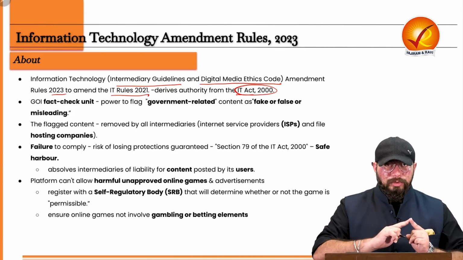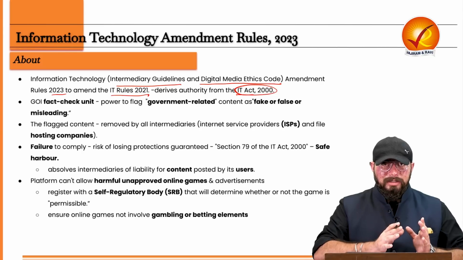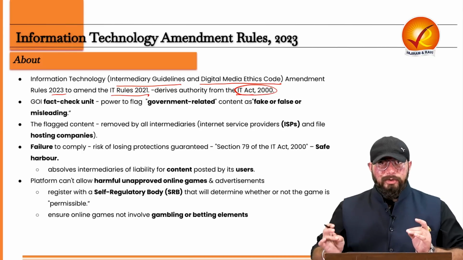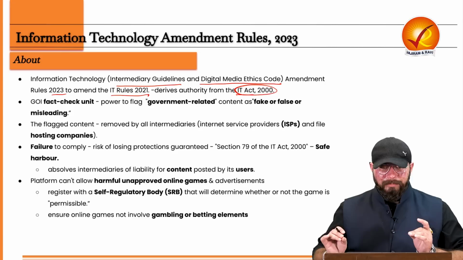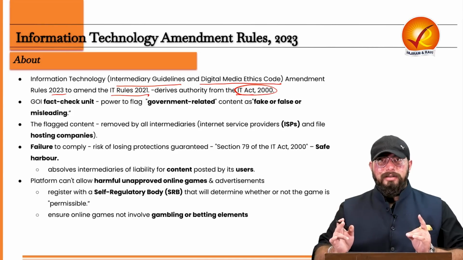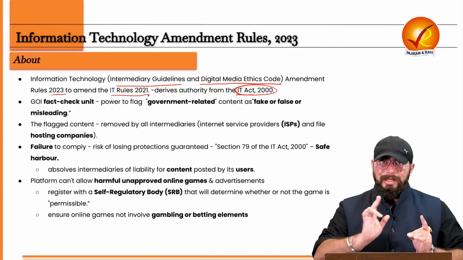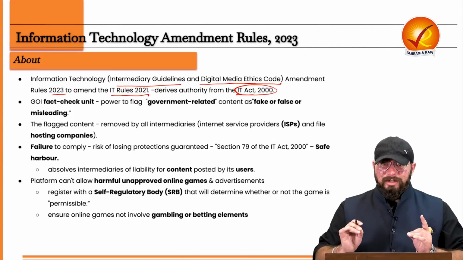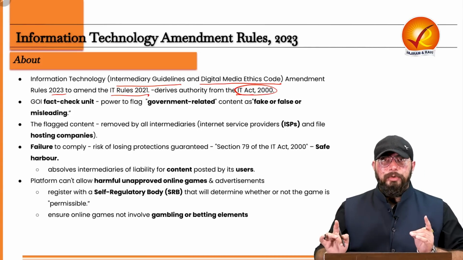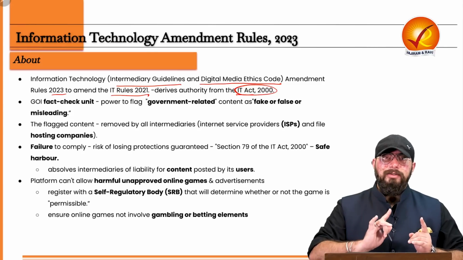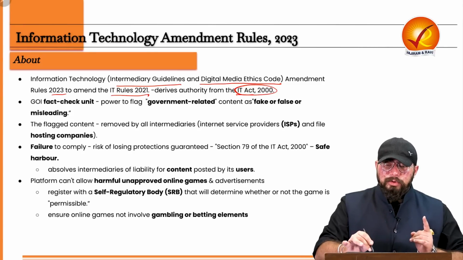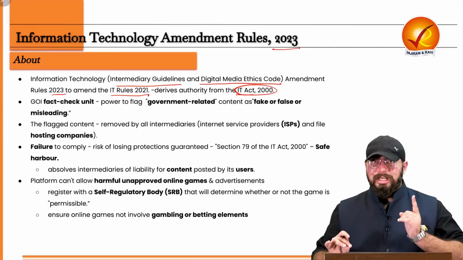So the IT Act of 2000 is the main act, the main legislation considering information and technology in the country. And in relation to this act, various rules have been put out by the government. One is your IT Rules 2021. Now, amending these IT Rules 2021, the IT Amendment Rules of 2023 have come.